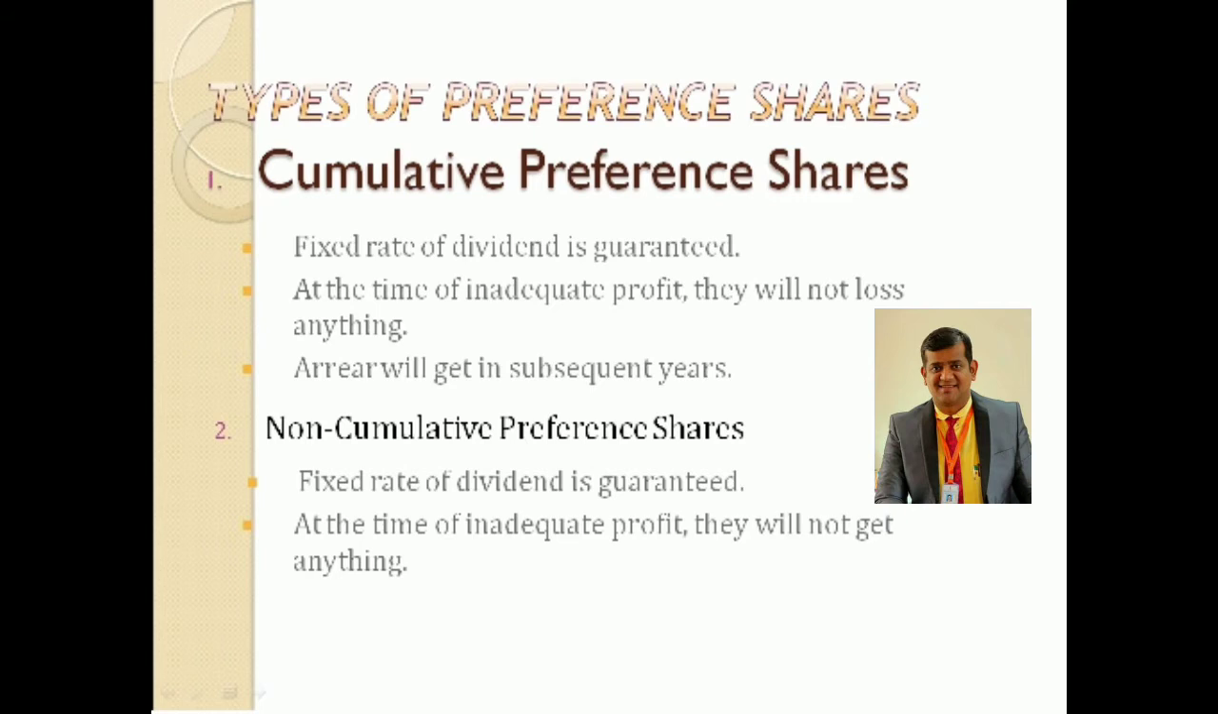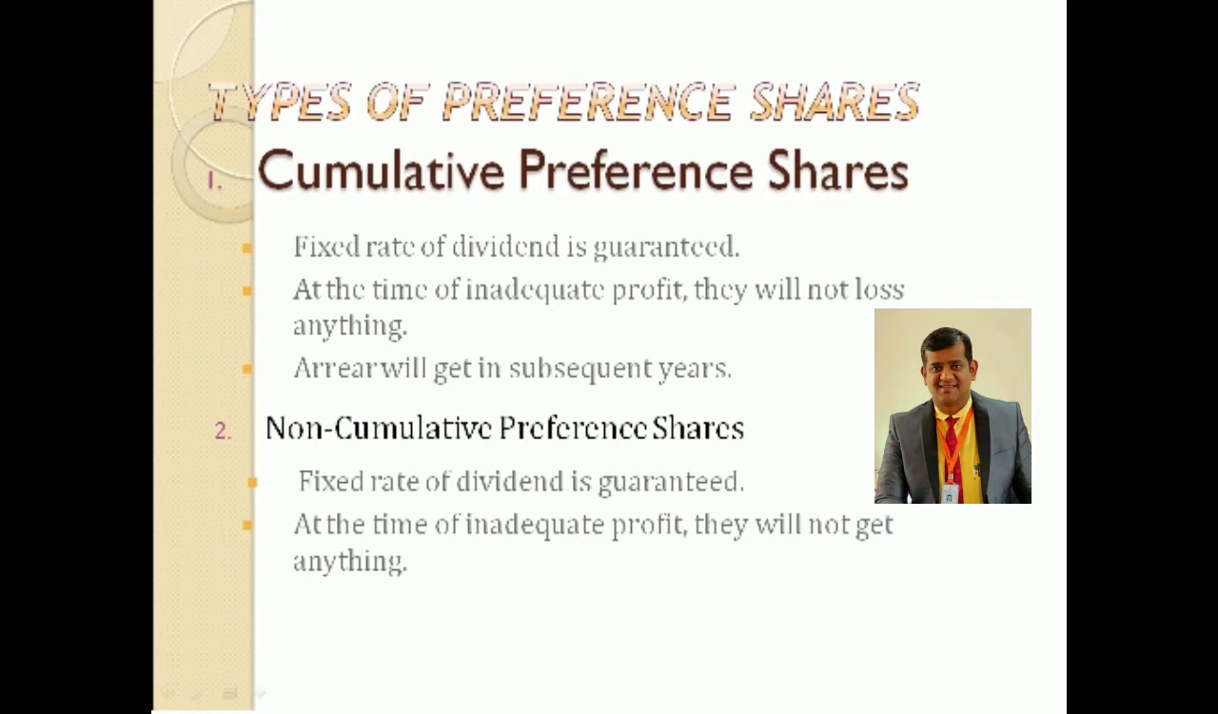So that means if there is inadequate profit, they will not lose anything. Arrears will be received in subsequent years. Whatever pending amount of profit has to be payable to the preference shareholders will be carried forward to the next year. Clear? So that is the next subsequent years. These 3 points you should remember while speaking about cumulative preference shares. Okay. So now let us understand in detail.